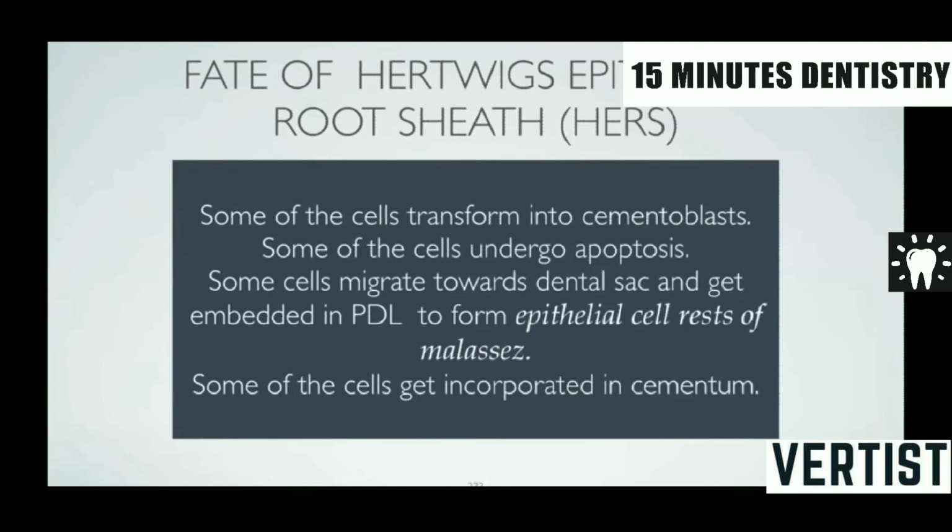So ultimately this Hertwig epithelial root sheath is dissolved. Some of the cells transform into cementoblasts. Some of the cells degenerate, die, and undergo apoptosis. Some cells migrate towards the dental sac and get embedded in the periodontal ligament. And these which get embedded in the periodontal ligament are called epithelial cell rests of Malassez, and some of the cells get incorporated into the cementum.